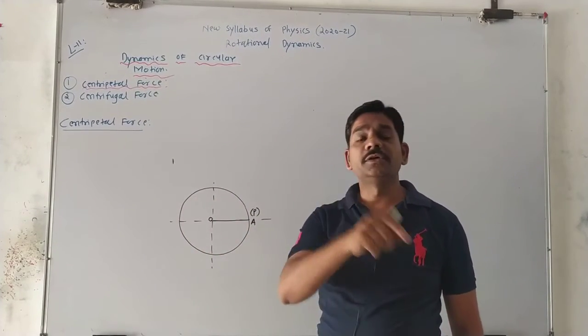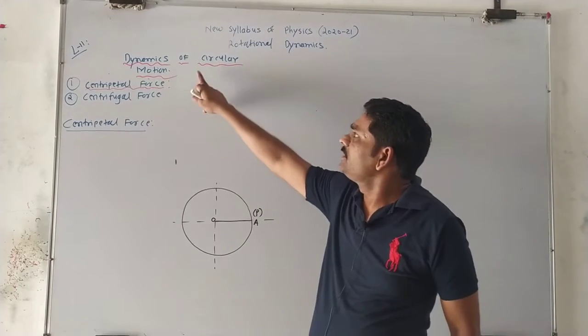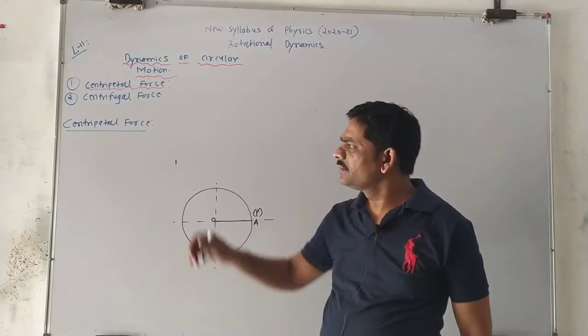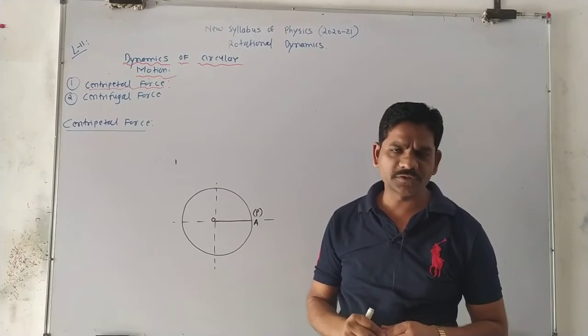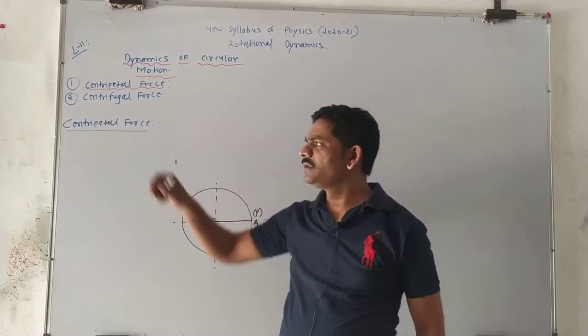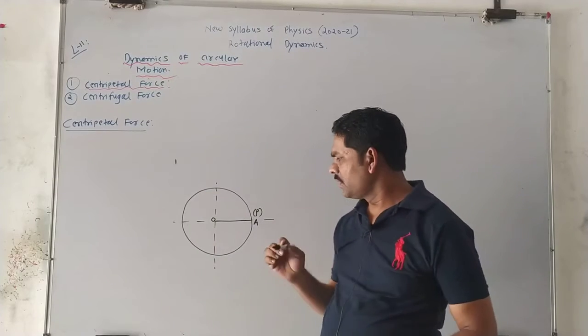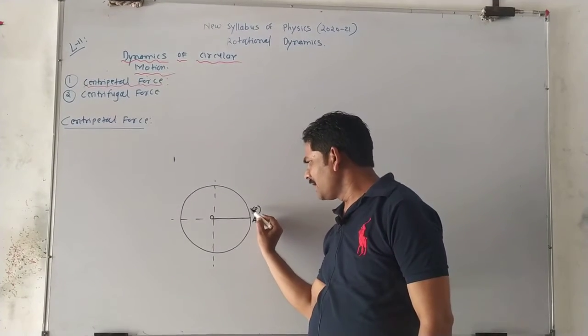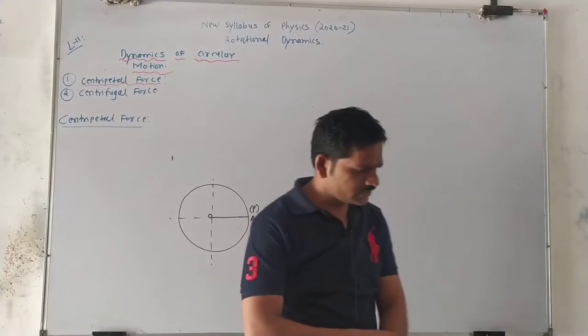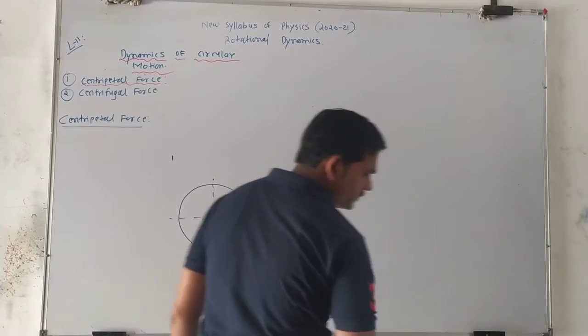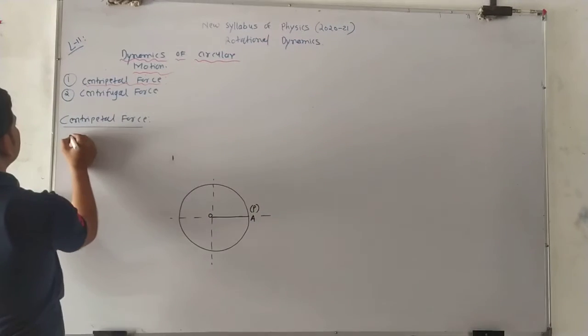In dynamics of circular motion, the force is classified into two types, centripetal force and centrifugal force. Today we learn the centripetal force, when a particle is performing circular motion.